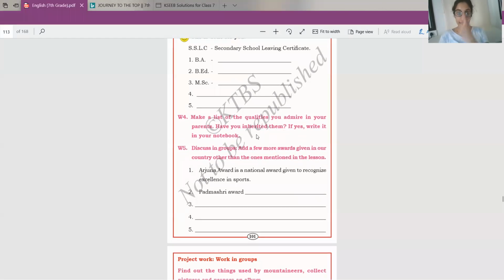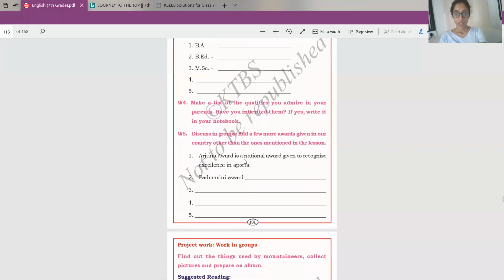Okay, next, discuss in groups. Add a few more awards given in our country other than the ones mentioned in the lesson. Okay, so these are about the lesson, the awards that they have shown in the lesson. Arjuna Award is a national award given to recognize excellence in sports. This I have told you, what Arjuna Award is.